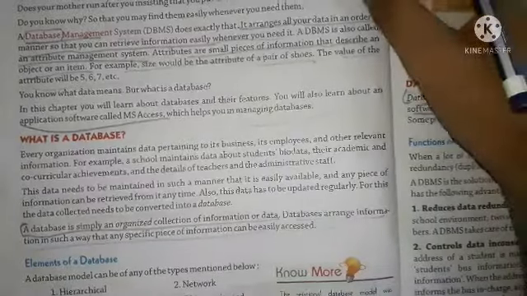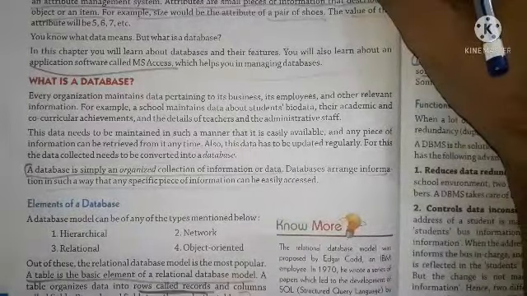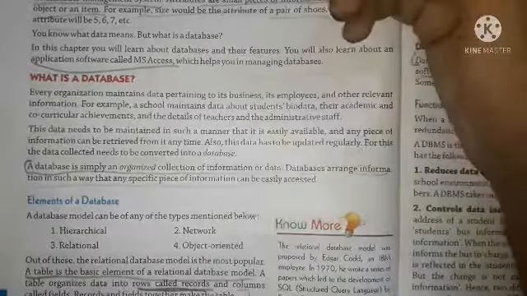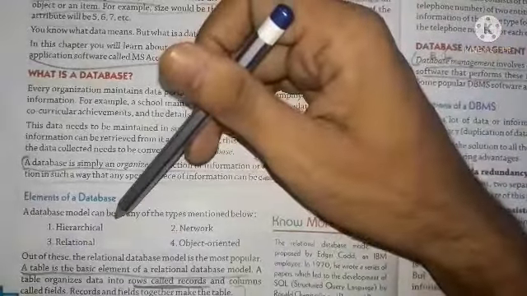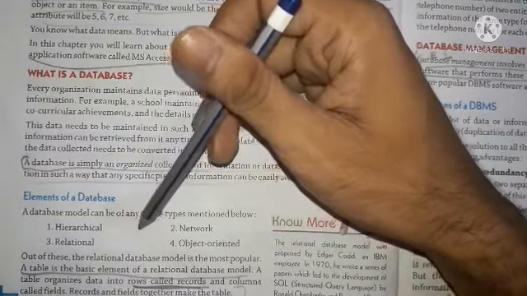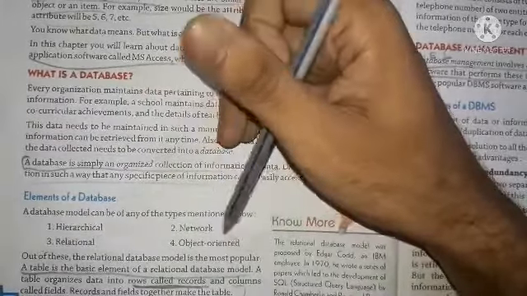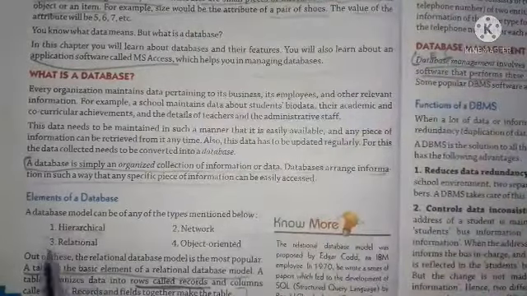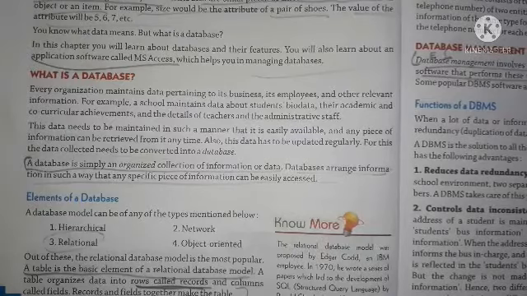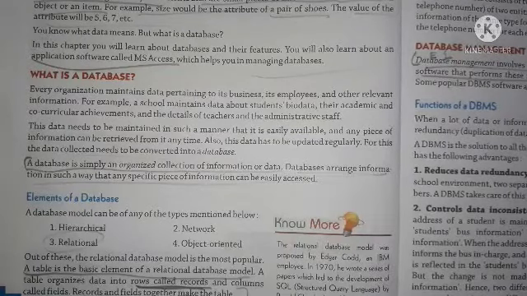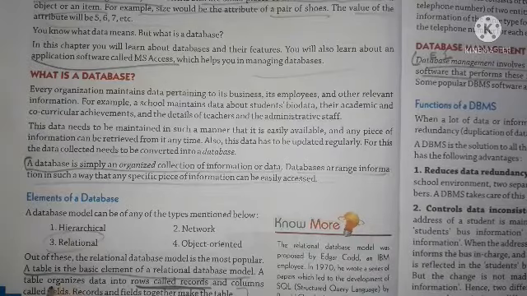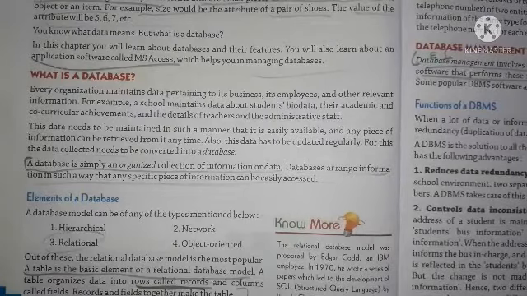Now, what are the elements of a database? First of all, here are some models related to the database, meaning the models in which databases are maintained and kept. The model names given are hierarchical model, network model, relational model, and object oriented model. Of these, the relational database model is very popular, and MS Access 2010 is related to this relational model. We are going to study the relational model, not in great depth but briefly.